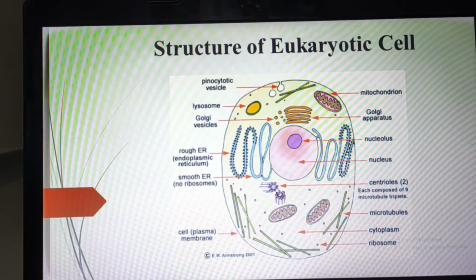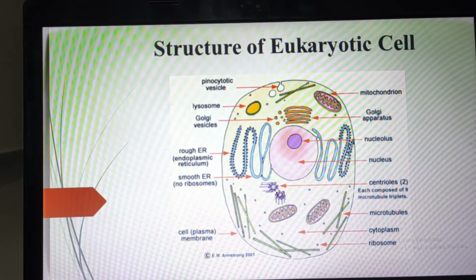You can see this is the structure of a eukaryotic cell, and you will see the various structures: mitochondria, Golgi apparatus, nucleolus, nucleus, cytoplasm, ribosome, cell membrane, rough endoplasmic reticulum, smooth endoplasmic reticulum, Golgi complex, lysosomes, pinocytic vesicle. All these are various cell organelles which are present in the eukaryotic cell.